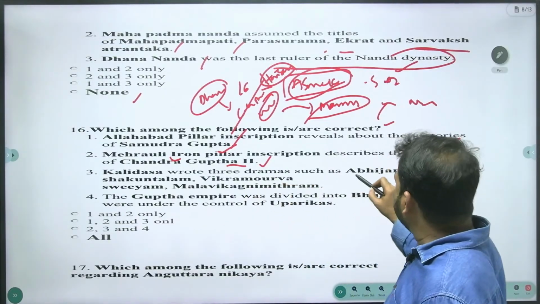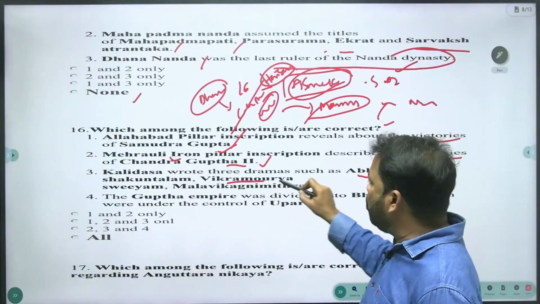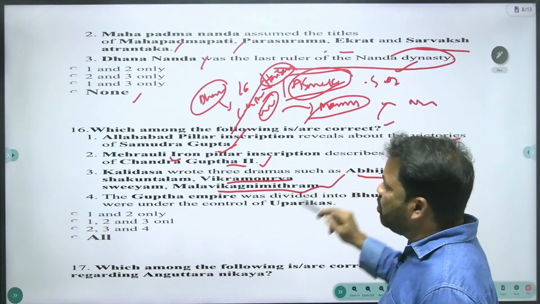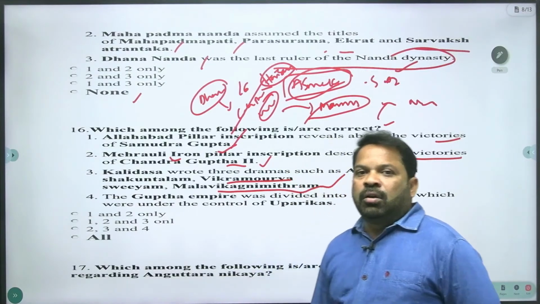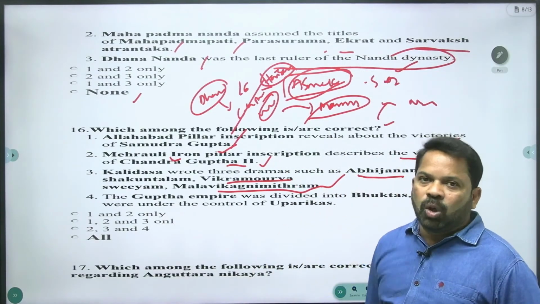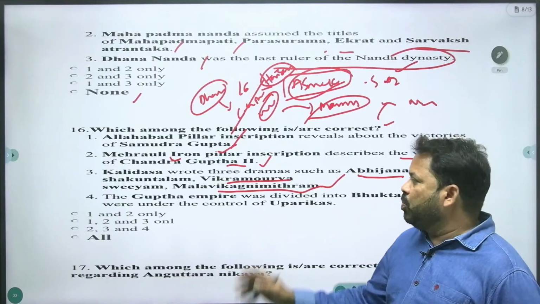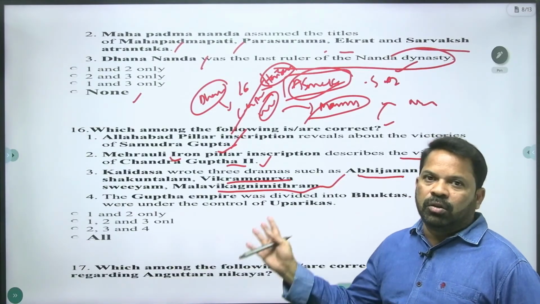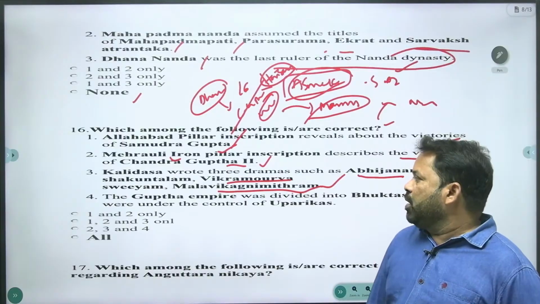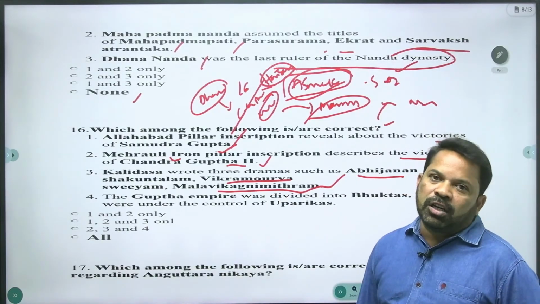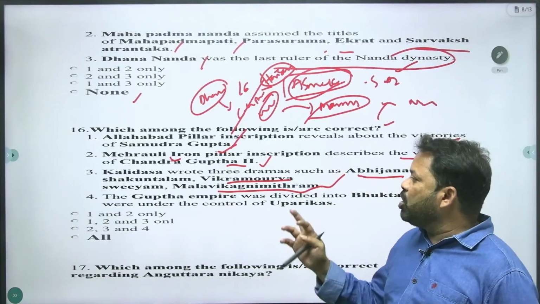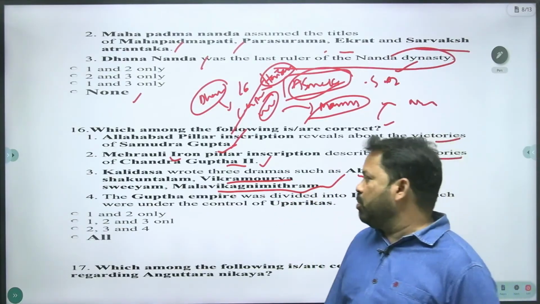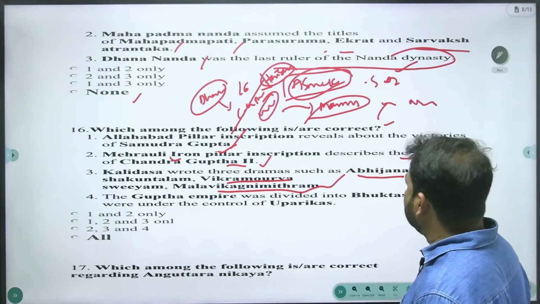Kalidasa wrote 3 dramas such as Abhijnana Sakuntalam, Vikramorvasiyam and Malavikagnimitram. Kalidasa, one of the Navaratnas of the court of Chandragupta, Gupta dynasty, around the 4th century AD. Yes, he wrote 4 kavyas and 3 dramas. And the 3 dramas are Abhijnana Sakuntalam, Vikramorvasiyam and Malavikagnimitram. Yes, that is the right statement.